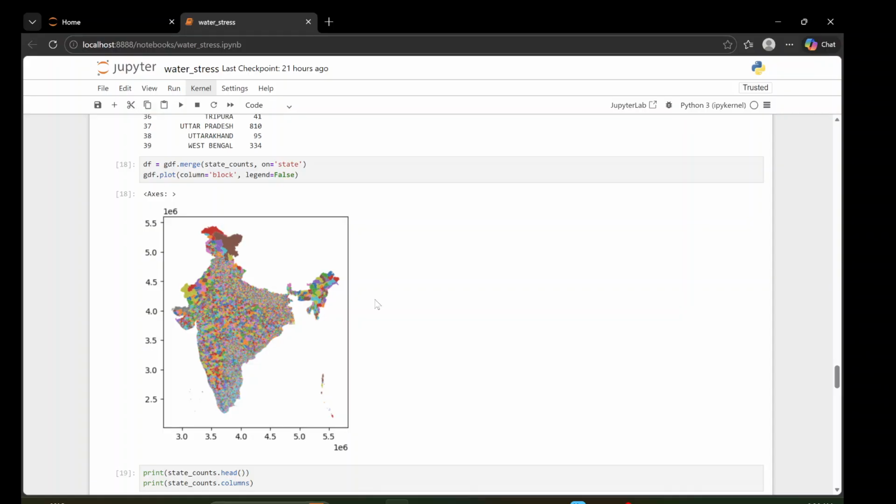So basically, we are trying to understand the data and the processes, so that you can understand everything in between, from bottom to top. There are a lot of things in between, and I'm trying to help you solve those. Our notebook name is water stress.